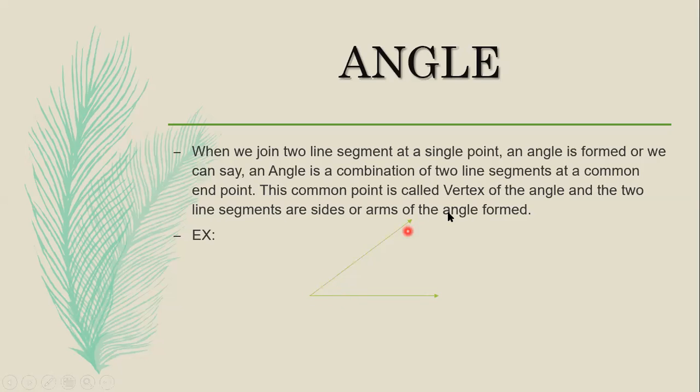See here, this is a ray. Before this we have learned what a ray is. It starts from one point and extends in one direction. So when two rays meet at one common point, an angle will be formed. You can see in this example, here one ray and here one ray, and here the common point is there, and here the angle is formed. And these two rays we can call the sides or arms of the angle.